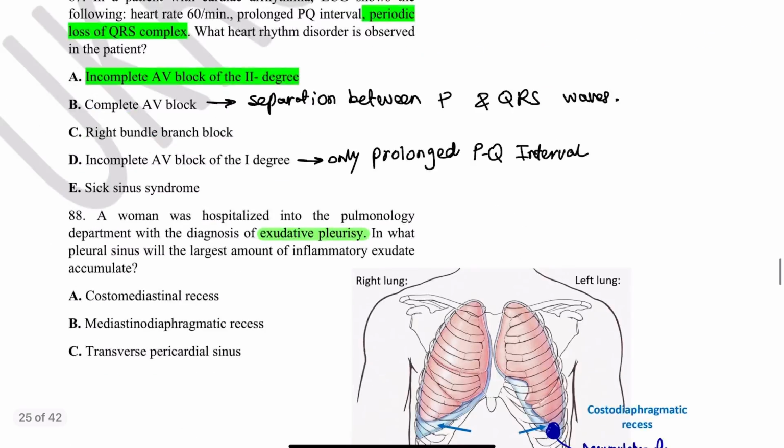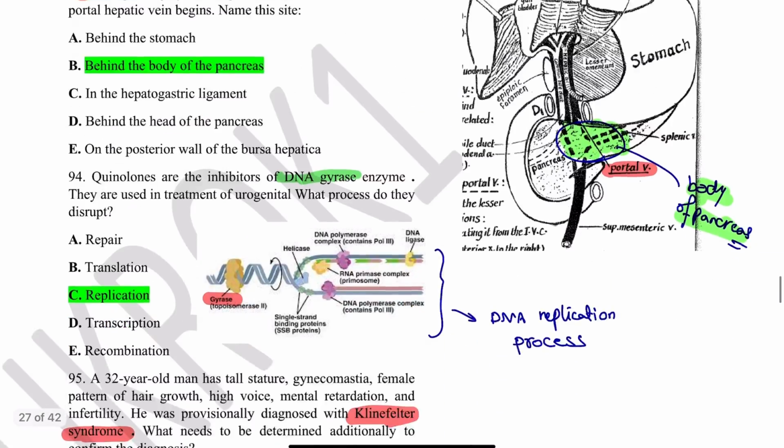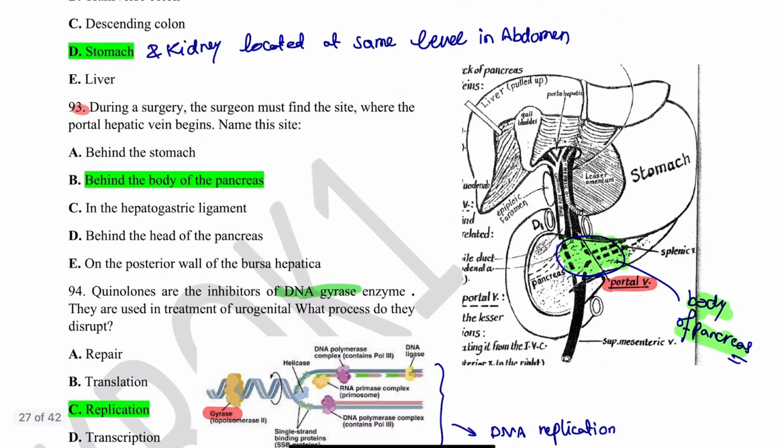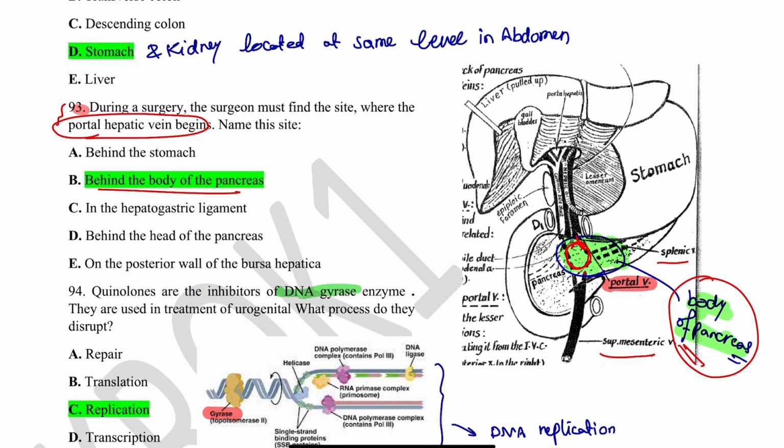Also, what other ideas would I like to discuss with you? For example, anatomy questions. If you're wondering how the anatomy questions come, sometimes they bring not easy questions about anatomy: where does the portal hepatic vein begin? So where exactly in anatomy? It's not an easy question. It begins where the splenic vein and superior mesenteric vein join with each other, and this joining happens behind the body of the pancreas.